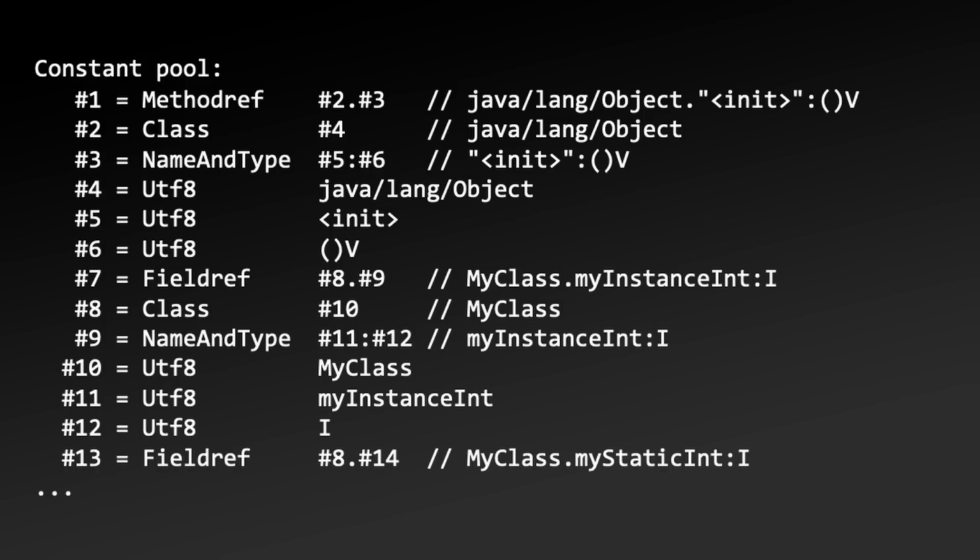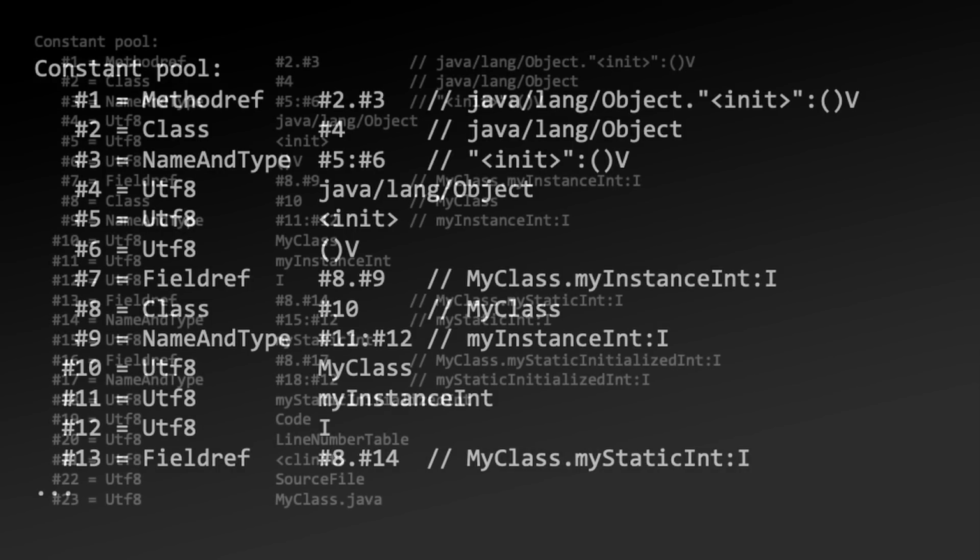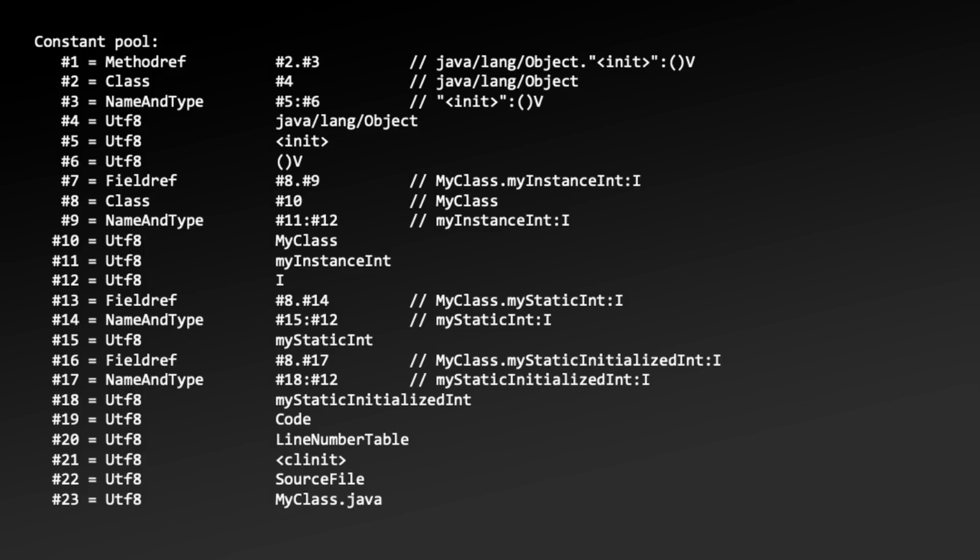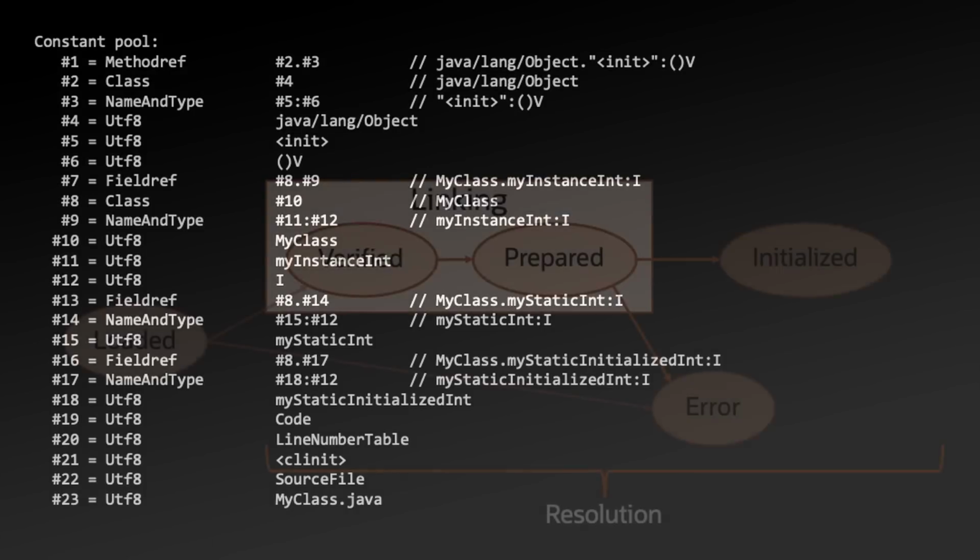We can also see that this constant pool entry also references constant pool entries 2 and 3, which themselves reference 4, 5, and 6. In total, even the very simple myClass example has 23 entries in the constant pool. So as you can imagine, classes of actual business importance can have very large constant pools.